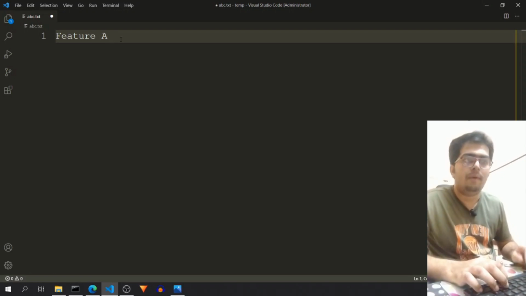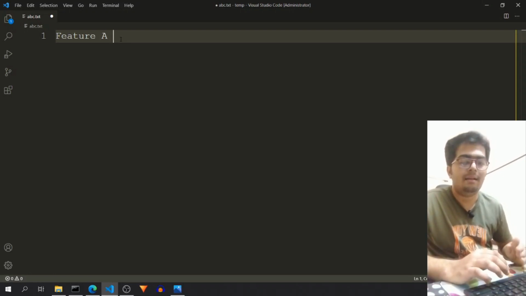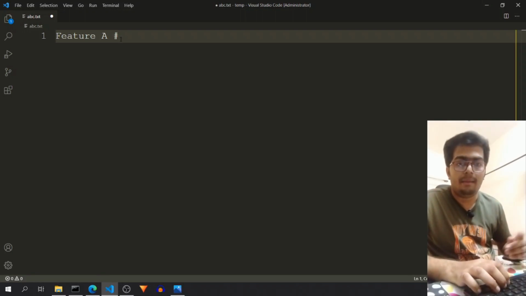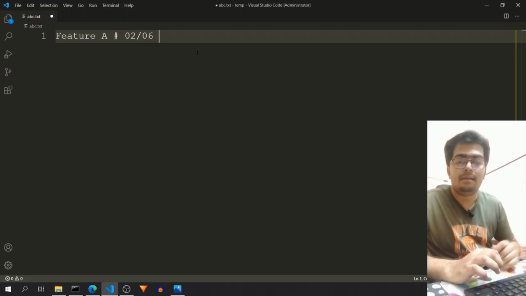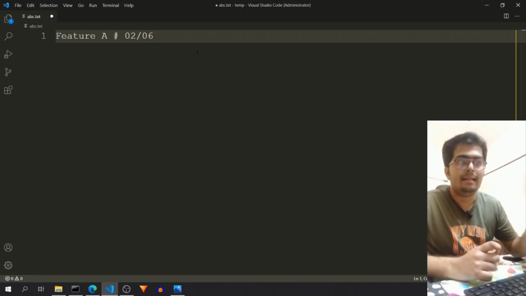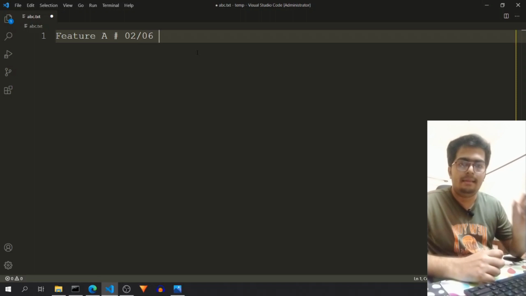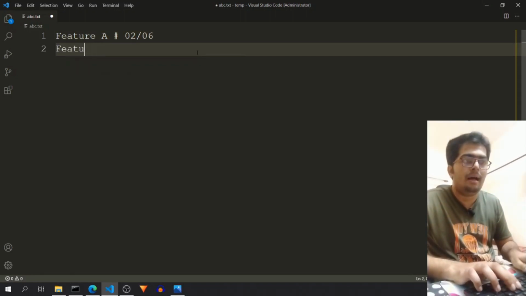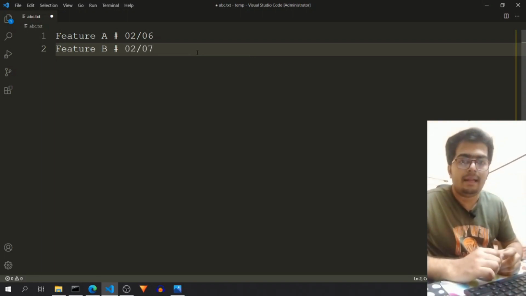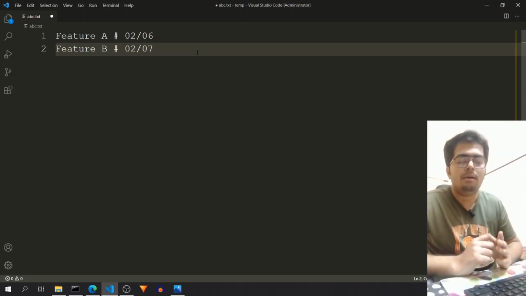So one way, if you want to keep everything in a single file, you can add comments in your code. So for example, consider this is a Python file, so I can add my comments like this and add the date or whatever my name is in the code to say that this line or these lines are added by this person at this date. And you can add feature B now with a different date, for example February 7th, that is tomorrow. So if I do this, I can keep track of the versions of my code.